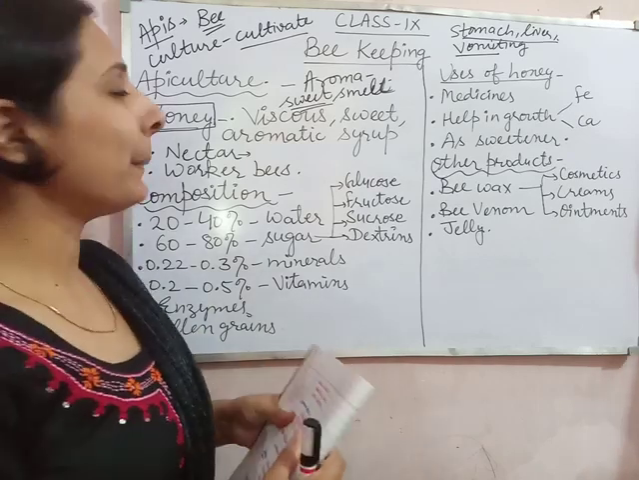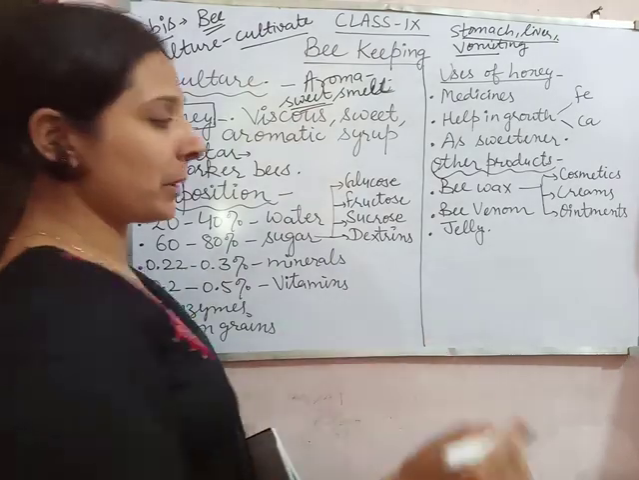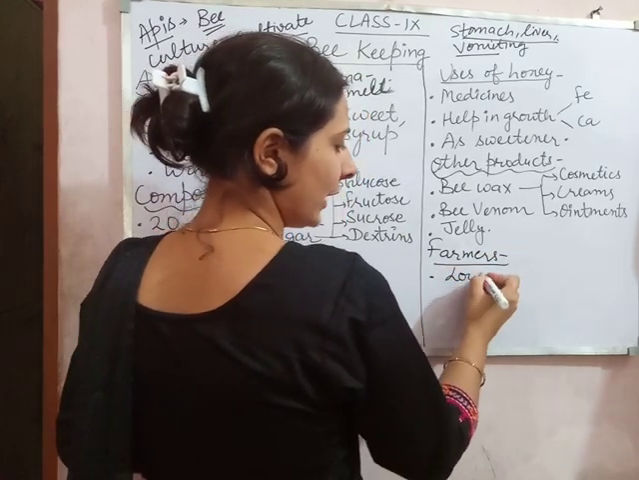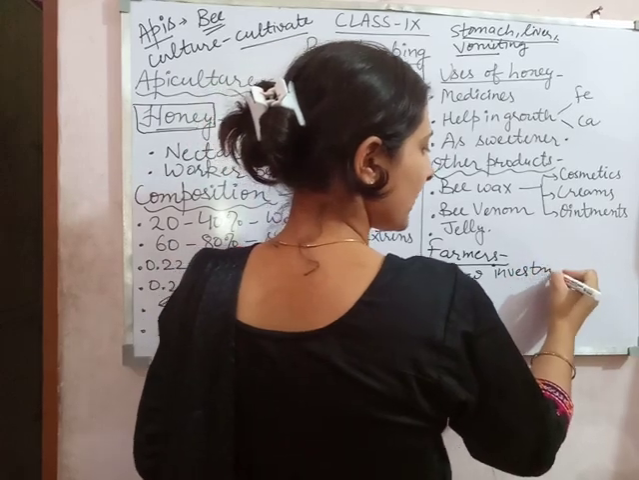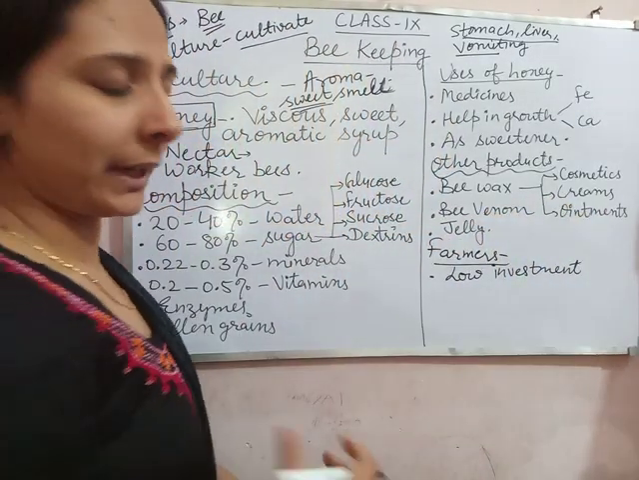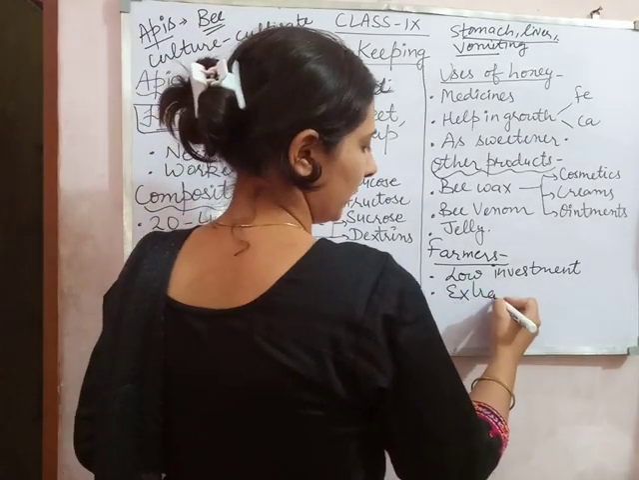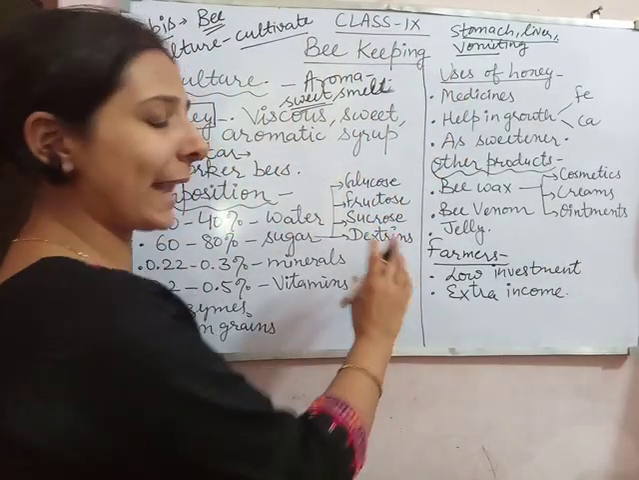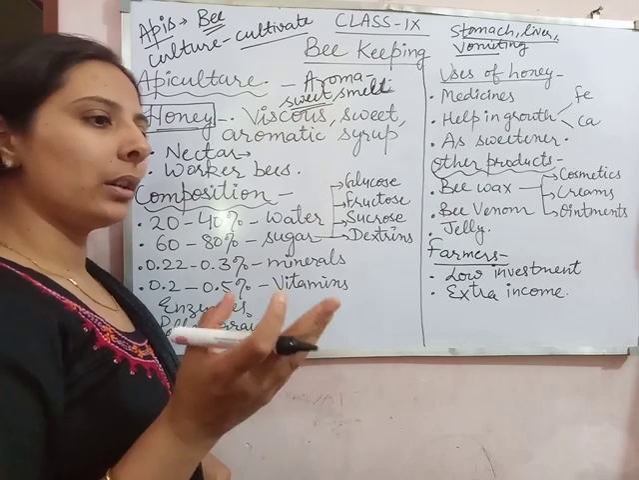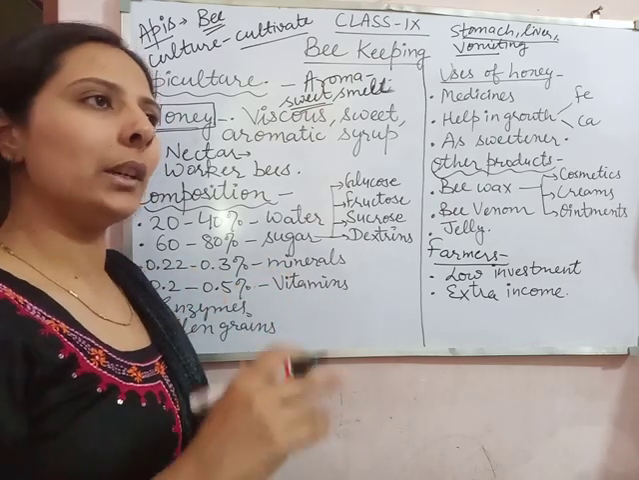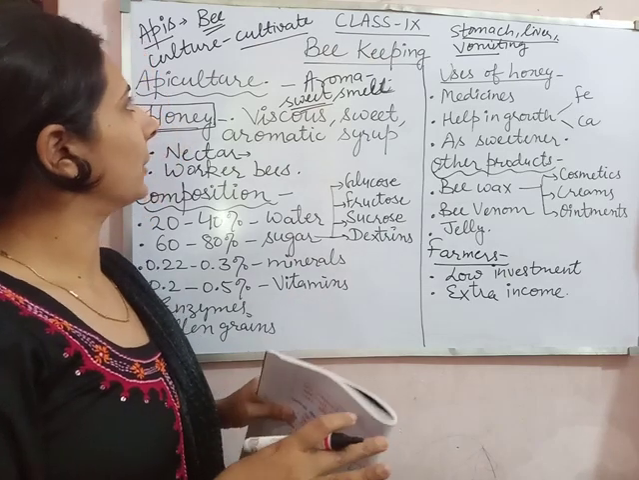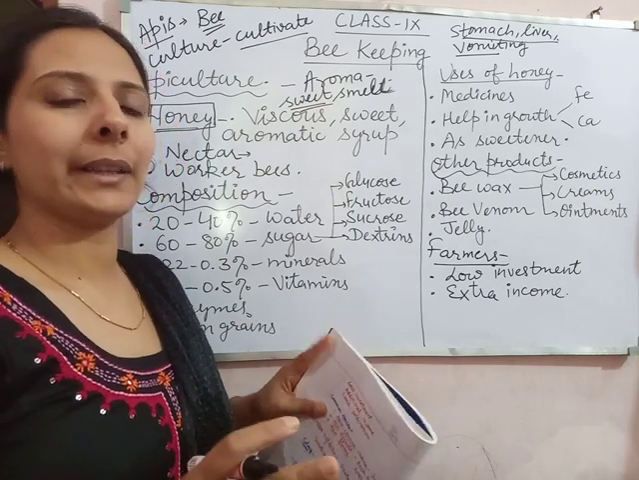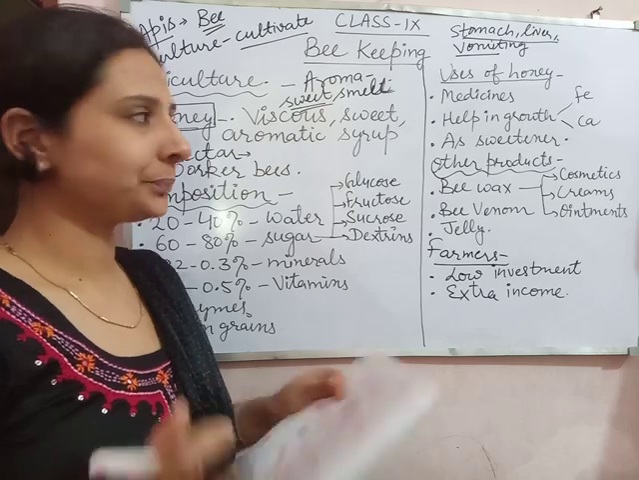And this apiculture is very important for farmers, as it requires low investment. There is not much investment, and along with low investment, it gives extra income. So it is also a source of extra income. That's why it can be used by farmers along with agriculture on their farms. Farmers can keep boxes for apiculture and rear honeybees.